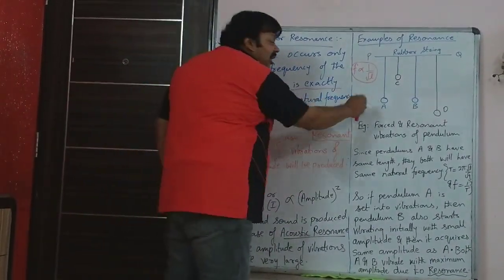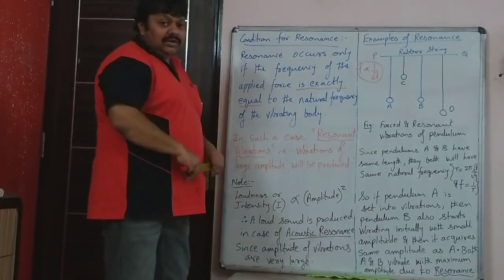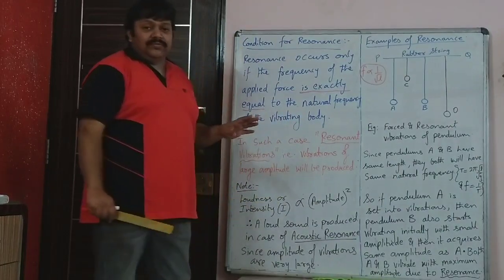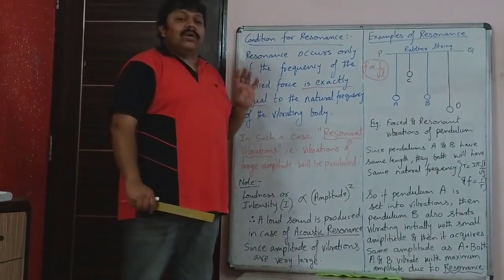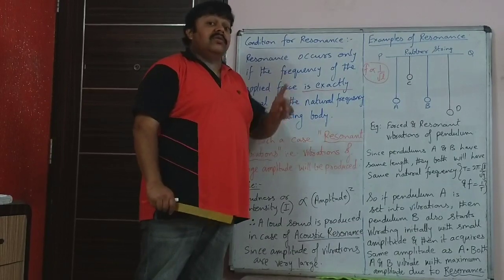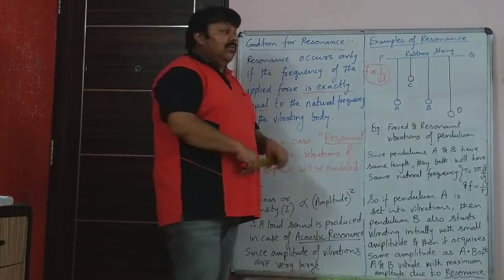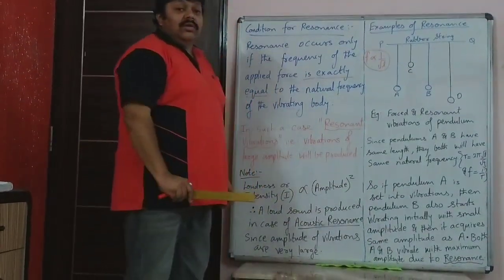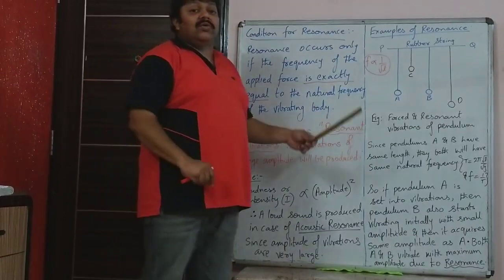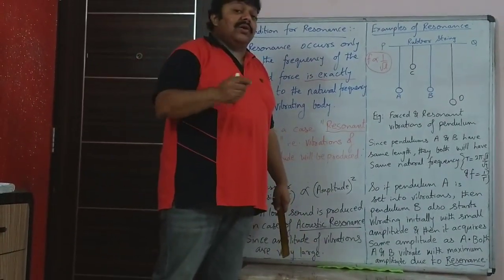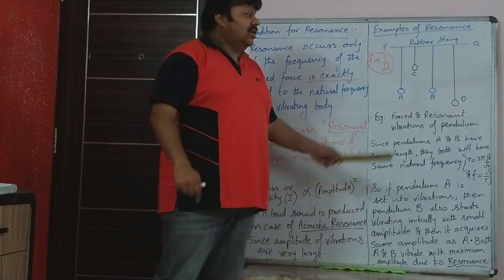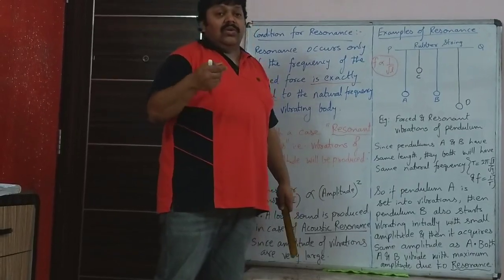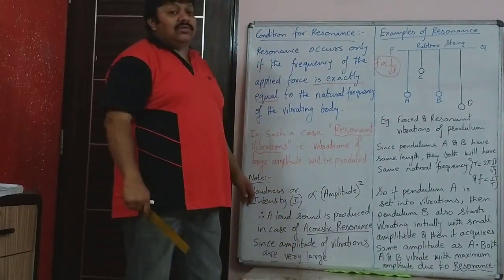Now if you push A and A starts oscillating, you will see that C and D are not much affected at all. They experience forced vibrations. Why? Because the frequency of A is not equal to the frequency of C and D. So there is no resonance, only forced vibration, and because the amplitude in forced vibrations is very small, C and D will stop vibrating very soon. You will hardly see them vibrate before they immediately stop.